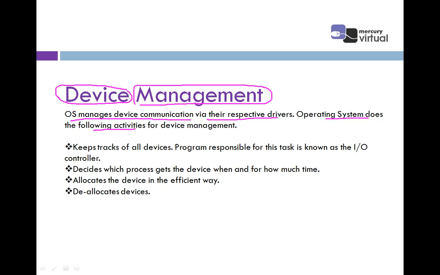The operating system does the following tasks for device management. These are the four tasks, four activities, performed by the operating system that come under device management. The first point says it keeps track of all the devices. Device management keeps track of all the devices, that is input devices and output devices: when a device is used, how it is used, for which duration, at what time, and by whom. So it keeps track of all the devices.